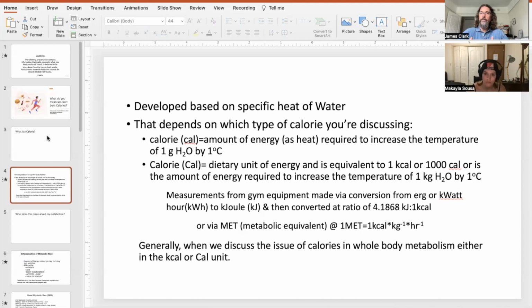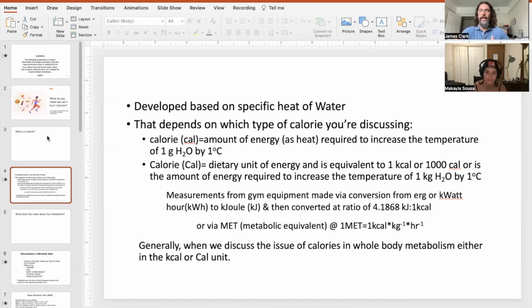What it's doing is it's typically either using how much wattage is being used by the machine, or it's going to utilize what's referred to as a metabolic equivalent, a MET, it's an abbreviation. And so the metabolic equivalent is how much change in metabolic rate is occurring due to the exercise. That makes more sense.